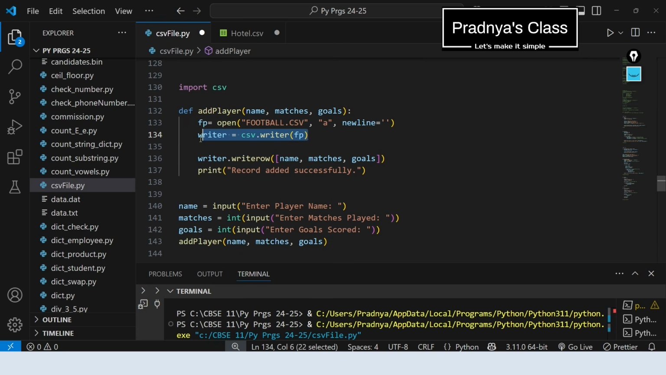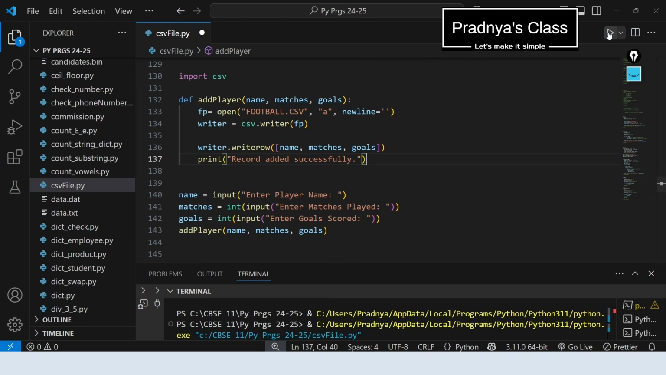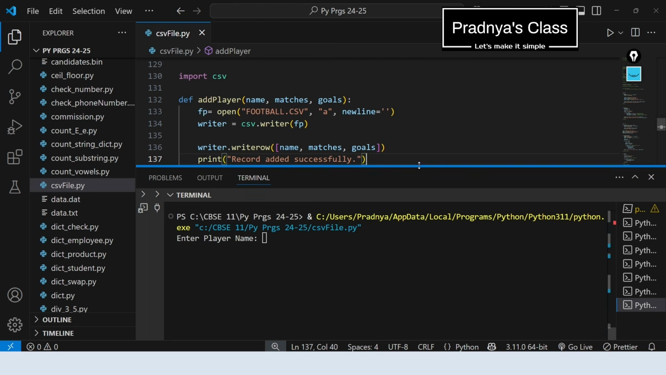Now let's create the writer object and pass these 3 values to writerow. In this way, records will get added and we are printing the message too. It's time to execute the program. It is related to football, so enter the records accordingly.